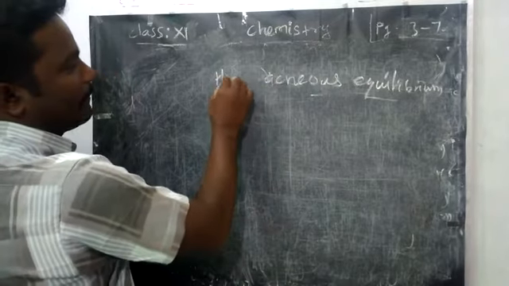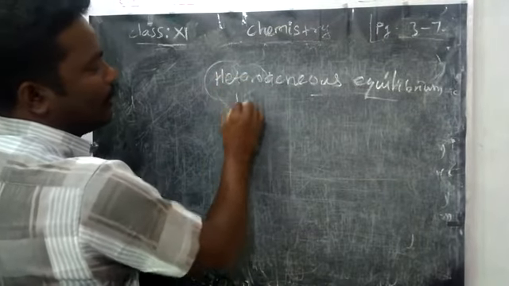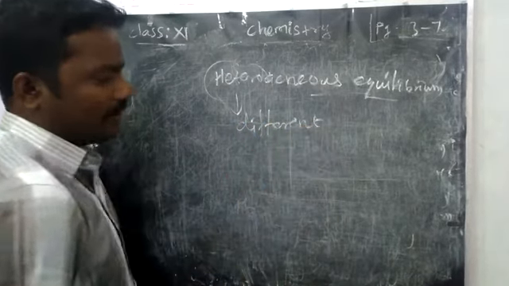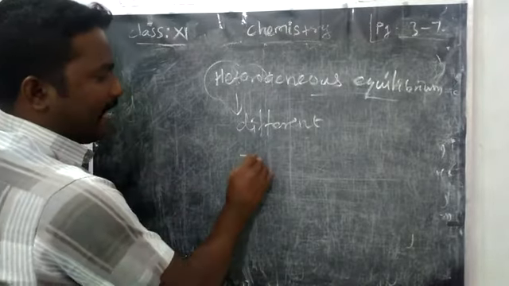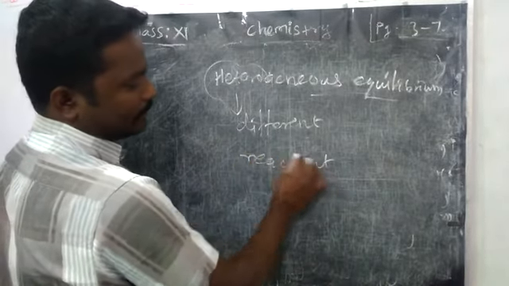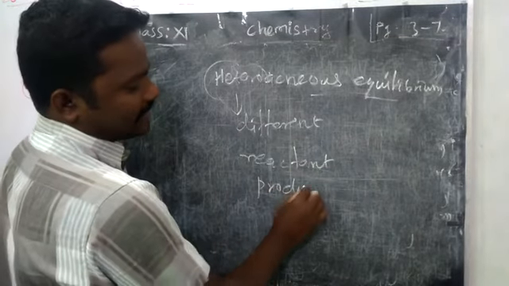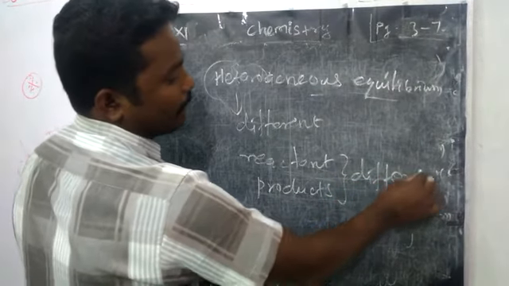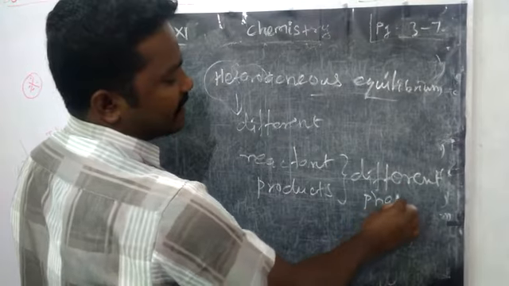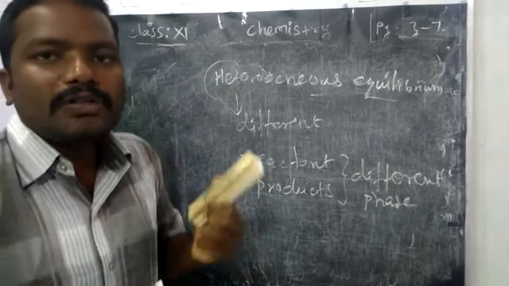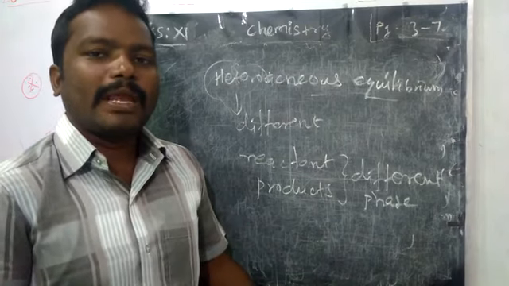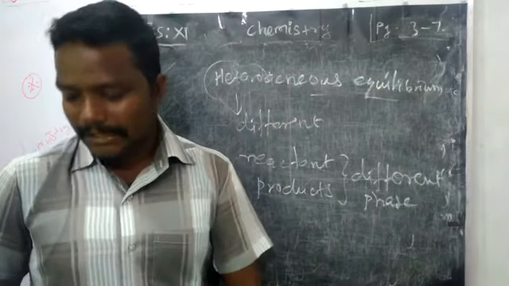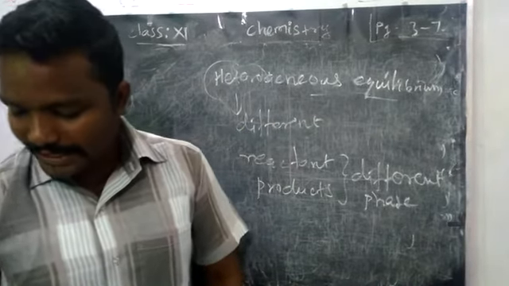Next we are going to learn about heterogeneous equilibrium. What do you mean by hetero? Different. Reactants and products are present in different phases. Different phase means physical state. So a solid reactant may form a liquid product or a gaseous product. That is called heterogeneous equilibrium. For that also we will see examples.